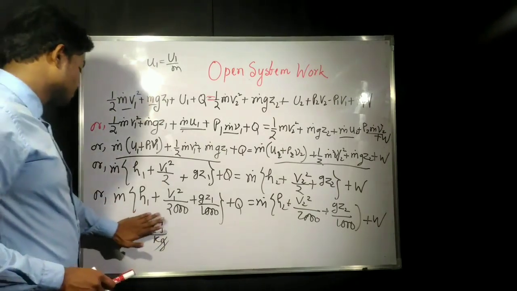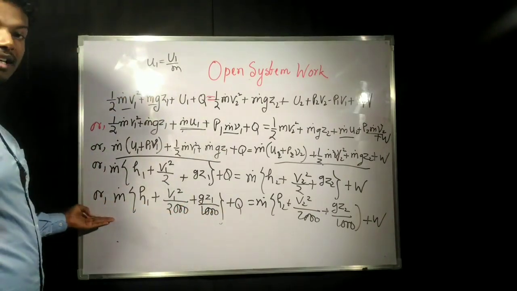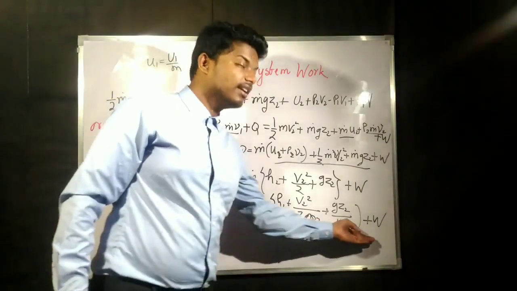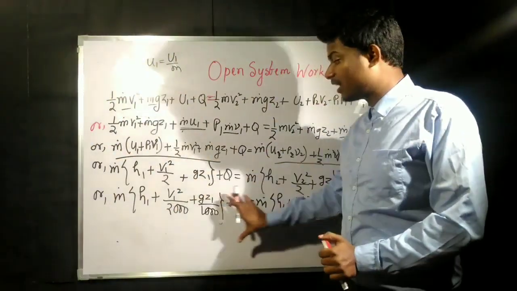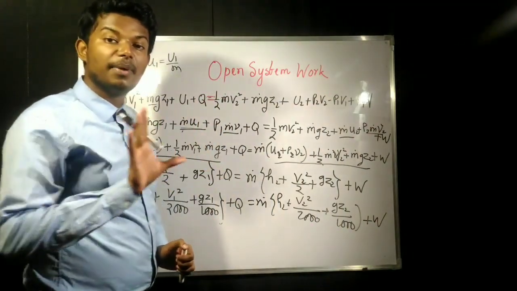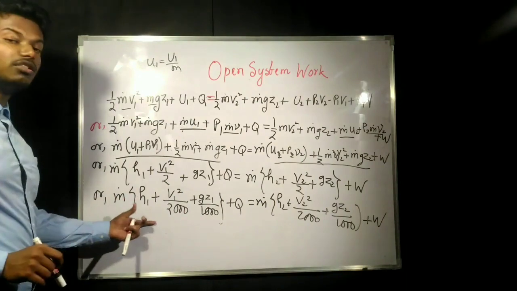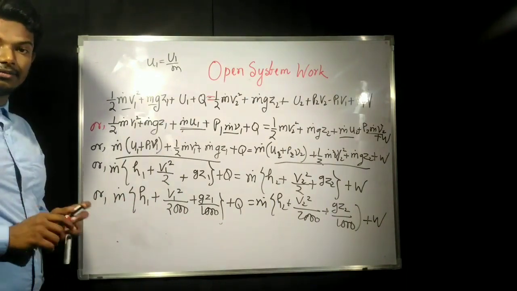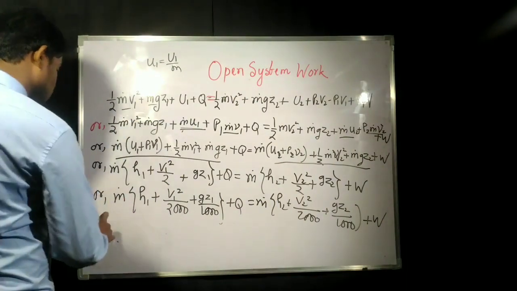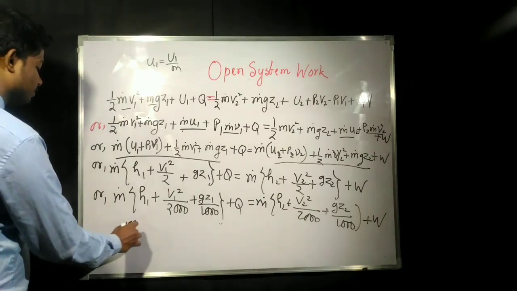That means all the terms on the left side and all the terms on the right side have the unit of kilojoule per second.